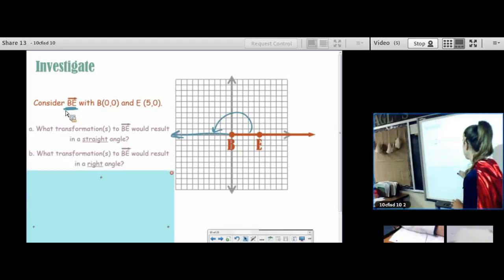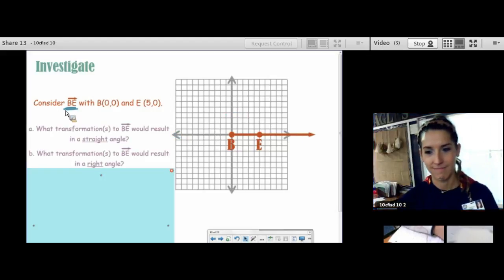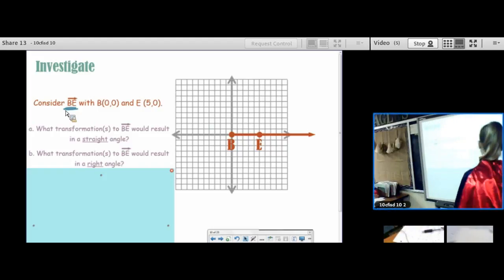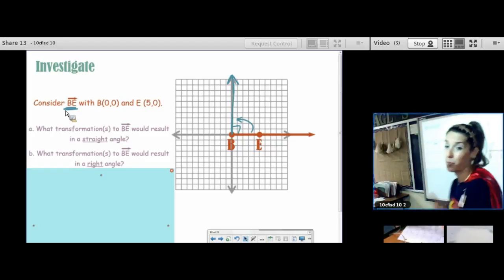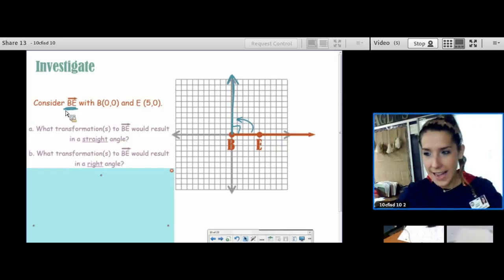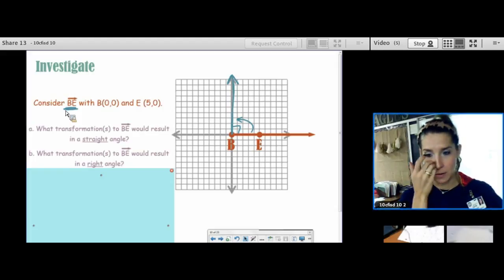Okay, let's look at this one. What transformation to ray DE would result in a right angle? Now, of course, you could rotate 90 degrees. That one's the easy one. I want to know if someone could tell me how to get a right angle by reflecting. Who could get me a right angle using reflection? If we're going to reflect this, you have to be able to name the line of reflection. It's not the x-axis. It's not the y-axis.